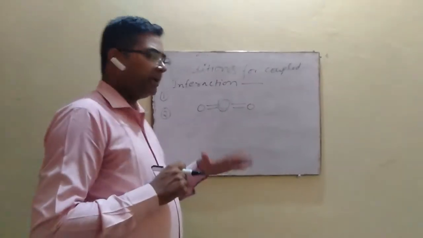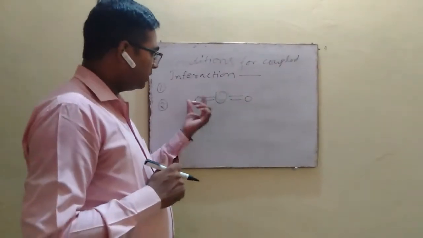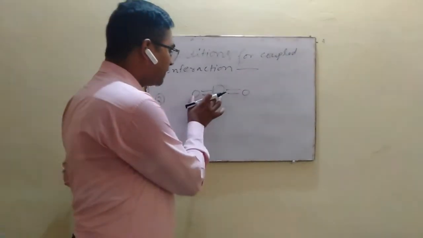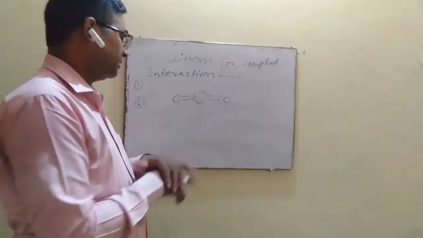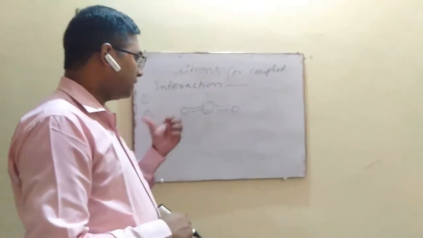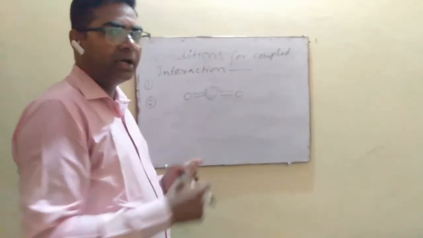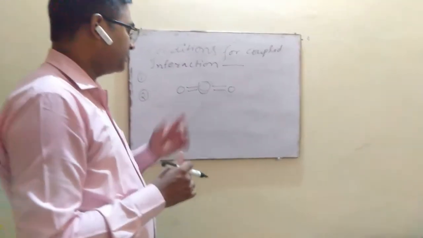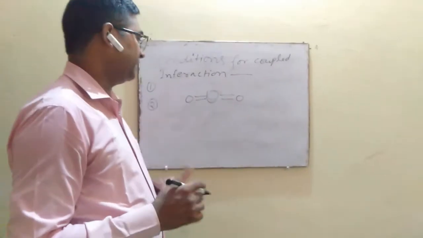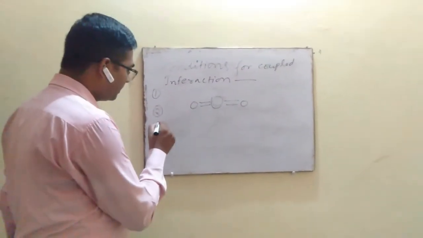Point number two. Coupled interaction will be greatest if the vibrational frequencies of these two bond oscillators are very close to each other, and the degree of interaction decreases as the difference in the vibrational frequencies of these two bands increases.